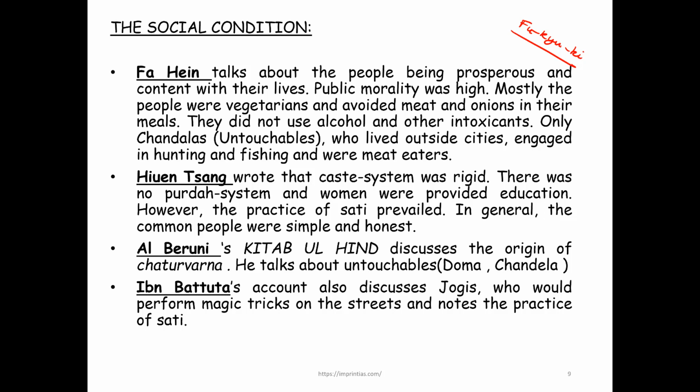Right, Al-Biruni, as I've already mentioned, talks about India being in a degenerate state at that time, and maybe that's the reason he gave for why Mahmud of Ghazni was able to consecutively win so many battles against Indians. Right, Ibn Battuta discusses the fact that there was still the practice of sati, and Hiuen Tsang also talks about this. So that tells you that the practice of sati started maybe during that phase, though obviously we have other sources in which the practice of sati is there in the Gupta period as well, and Ibn Battuta mentions sati again here.